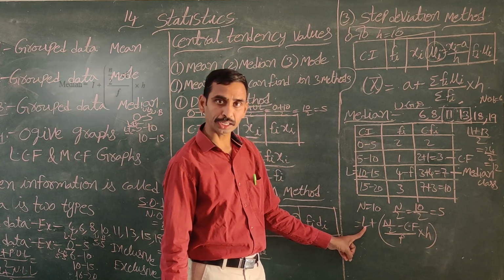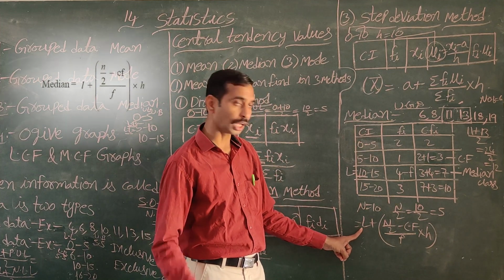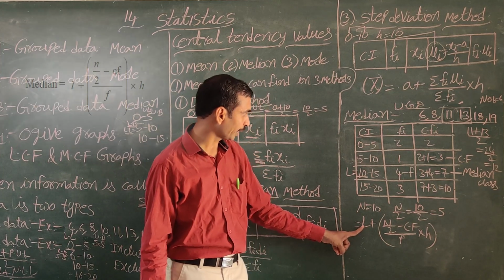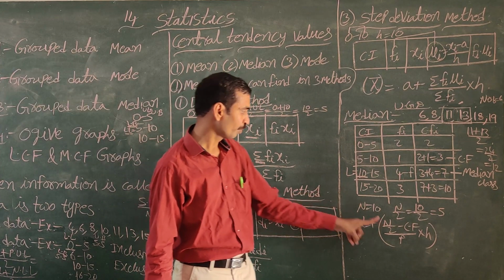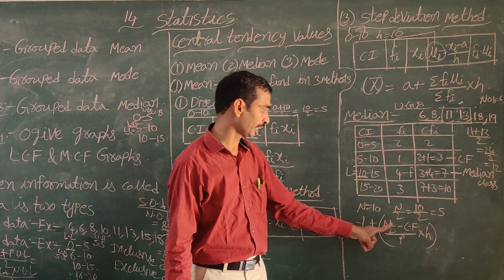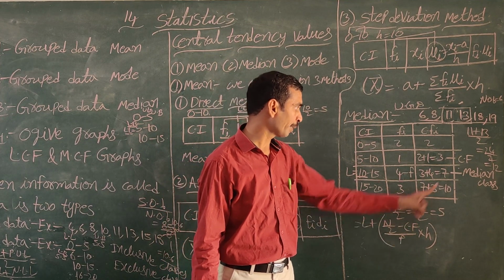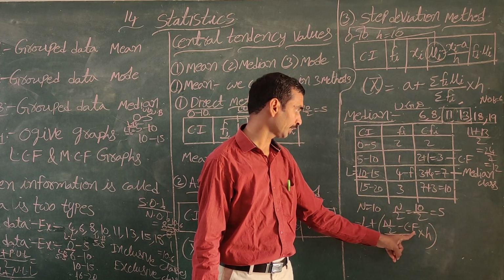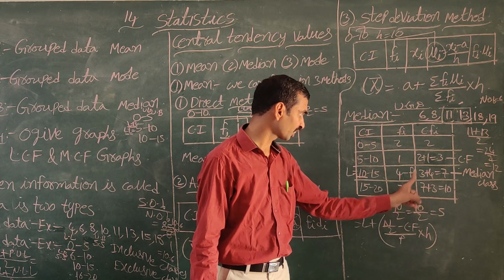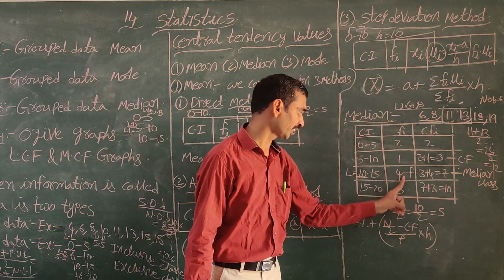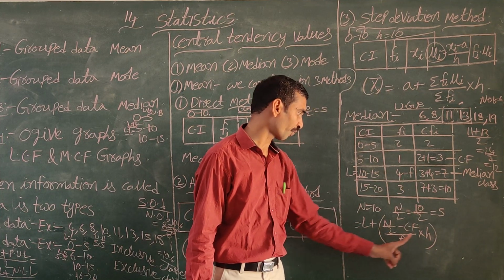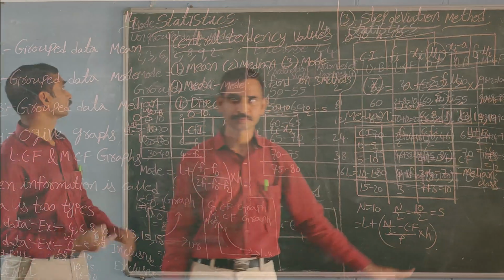Sometimes they ask 2 marks questions: write the formula of median and explain the terms. L is equal to the median class lower boundary. N is equal to the total frequency. Cf is the cumulative frequency of the class above the median class. F is the median class frequency and H is the length of the class. Using this formula we find the median.